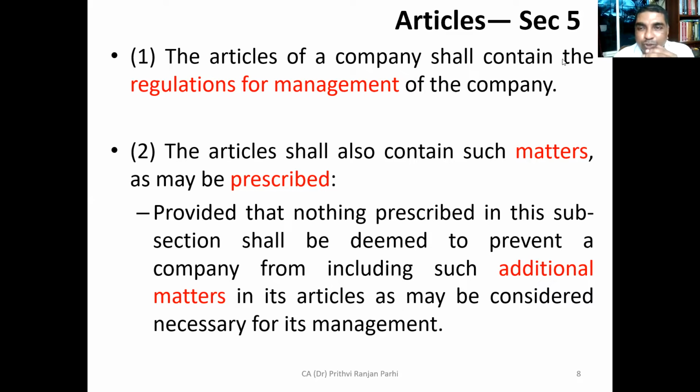That is one part. It talks about regulations for the management. The second thing is that it also contains the matters as may be prescribed. So if law prescribes certain things should be contained in the articles of association, they should be there. You have already seen this when you studied the definition of a private company. At that time, we understood that there should be some restriction. So law specifies that if you want to form a private limited company, there should be some restriction as regards transfer of shares and as regards the maximum number of shareholders. That restriction should be there. So if something is provided in the law, that also should be contained in the articles. Is it clear to you?